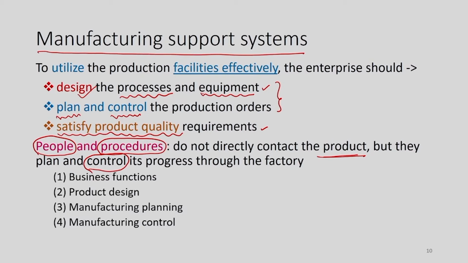So, what are the various elements of this manufacturing support system? The manufacturing support system has work related to the business functions, work related to product design, work related to manufacturing planning and manufacturing control.